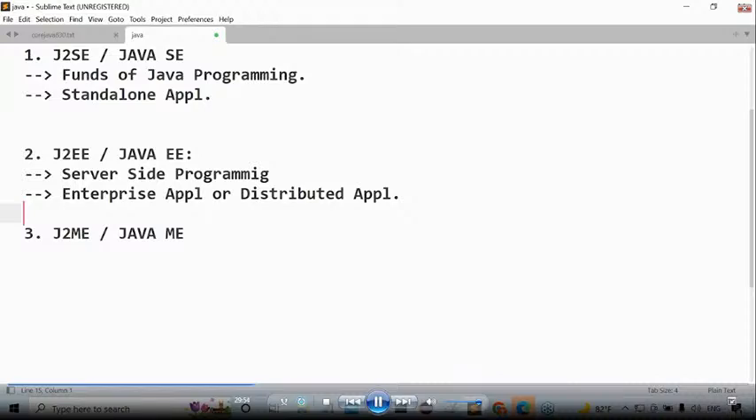Right, sir. If you ask me what is a standalone application, I can give the answer. That's okay, fine. But what you are asking now is: enterprise application or distributed application? So what is an enterprise application or a distributed application, that I want to know clearly. A very simple definition. Please once again, tell me what is a standalone application.